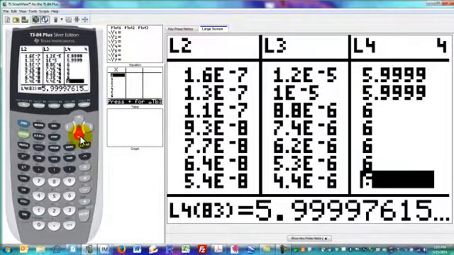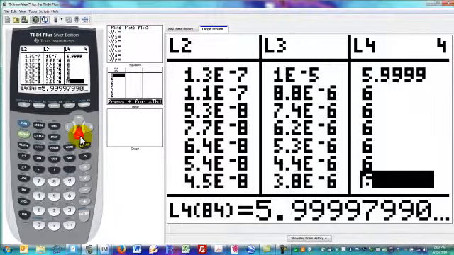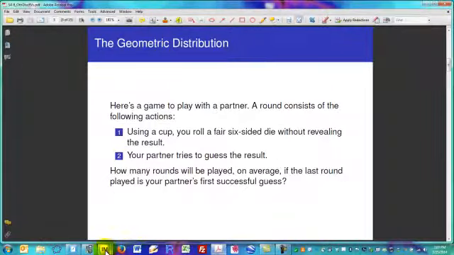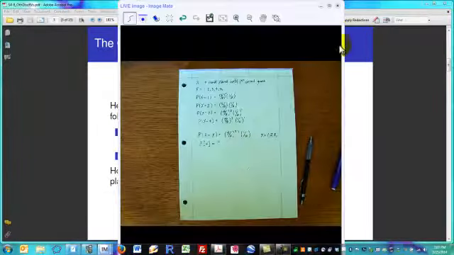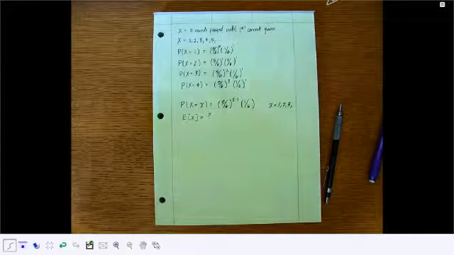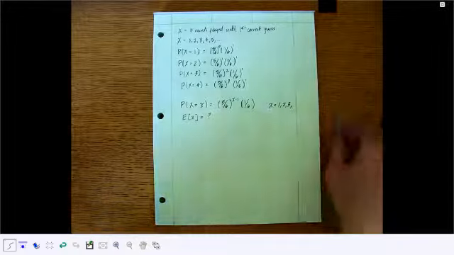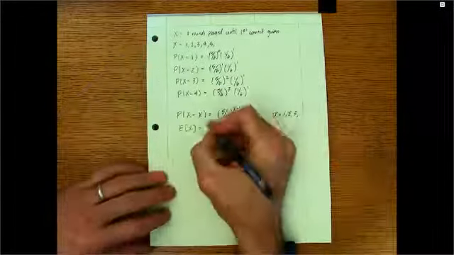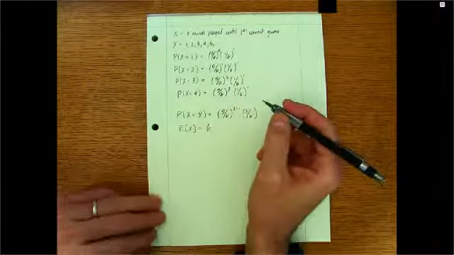And it does appear that 6 is the limit. So based on numerics, we can say that the expected value appears to be 6, which is curious, right?